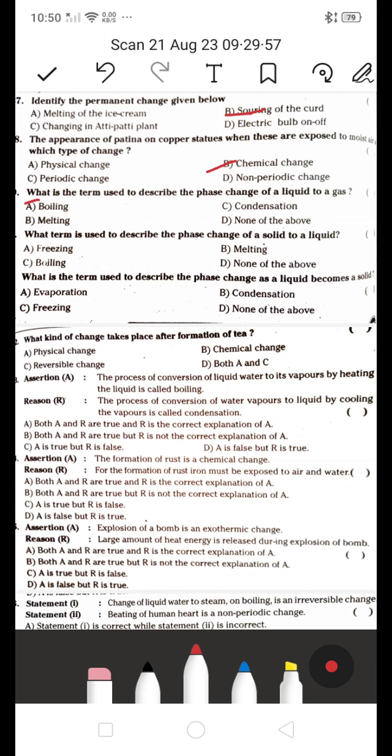Next, which term is used to describe the phase changes of solid to liquid? Is it A freezing, B melting, C boiling, D none of the above? Which term is used to describe the phase changes solid to liquid?